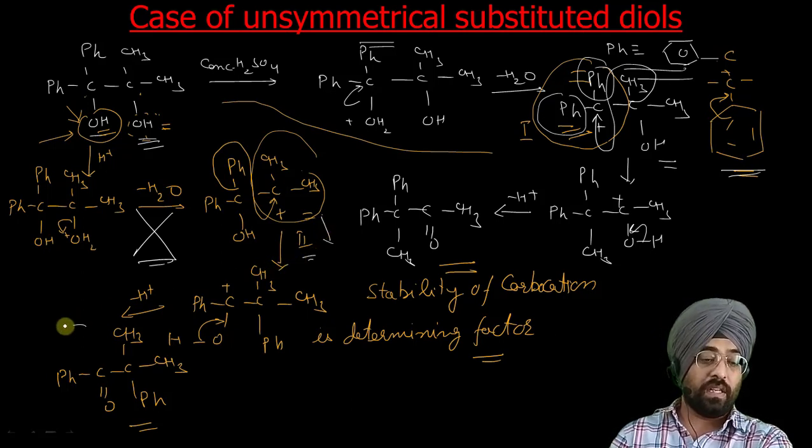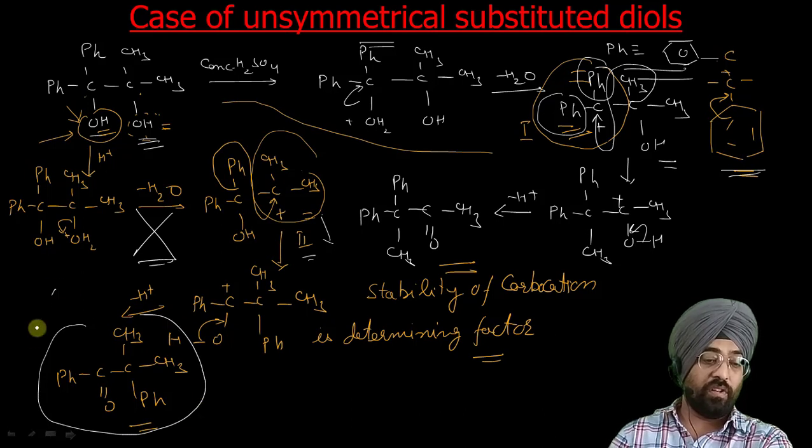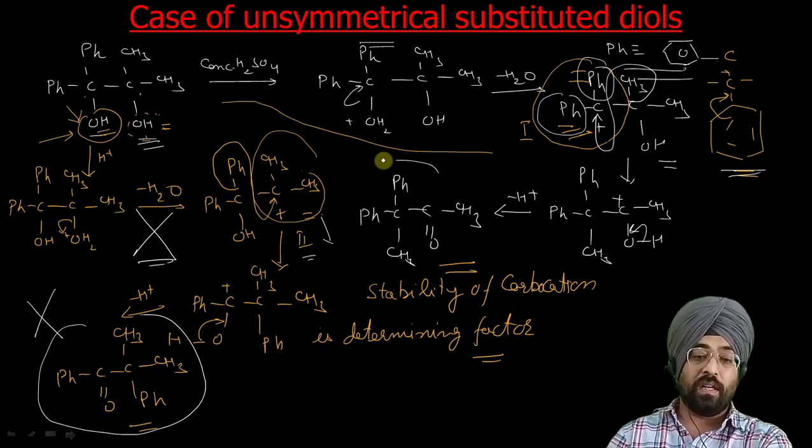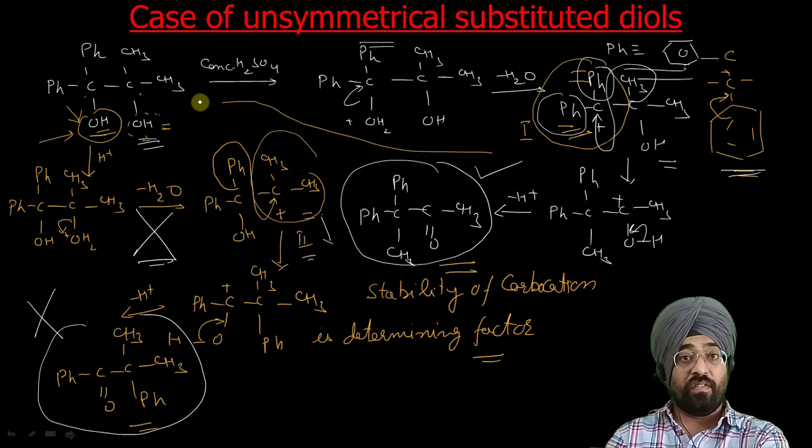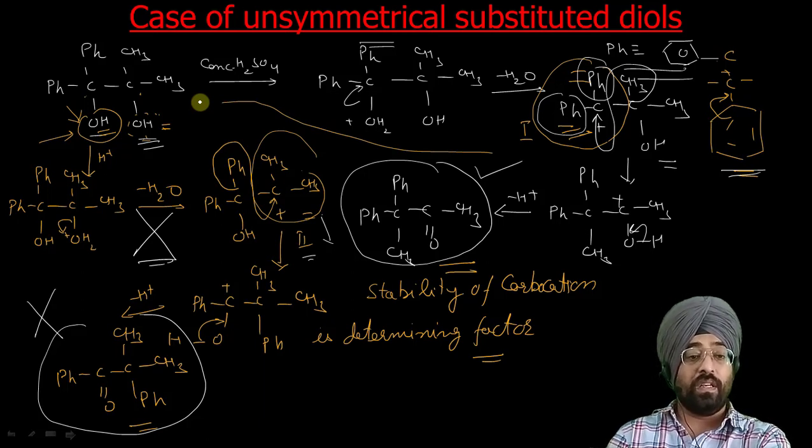So this product will not be formed. The product will be this one. That's how you decide which product will be formed. This is very important: the first step, removal of water, is decided by the stability of the carbocation. So which carbocation is more stable.